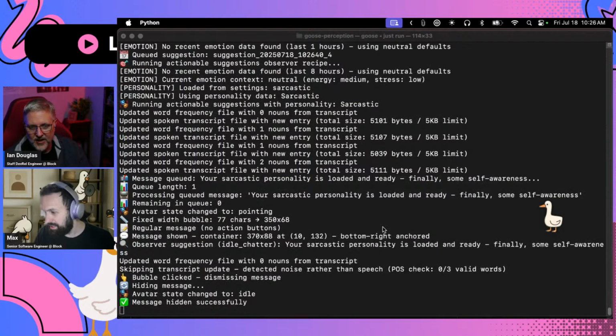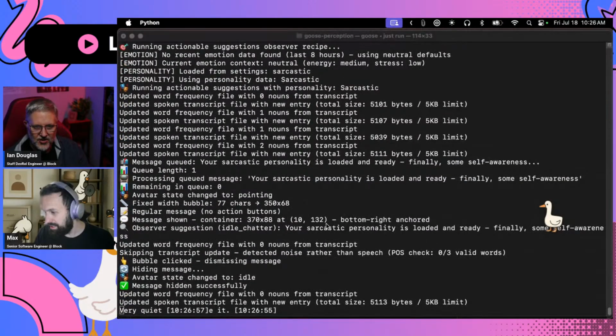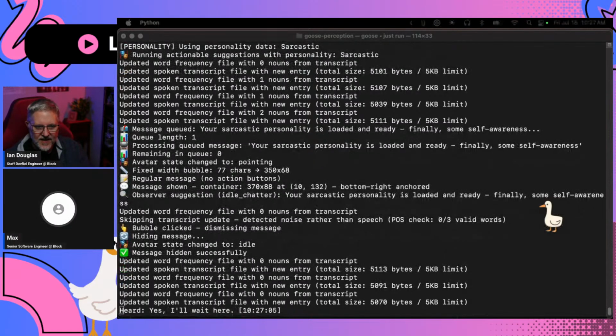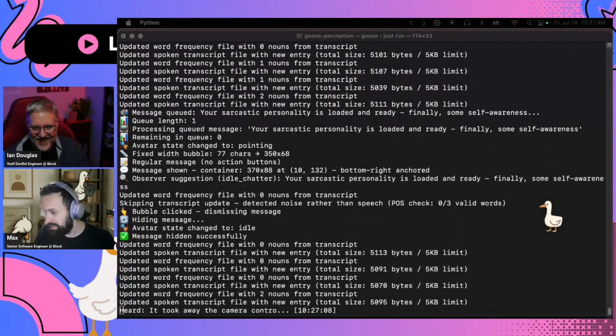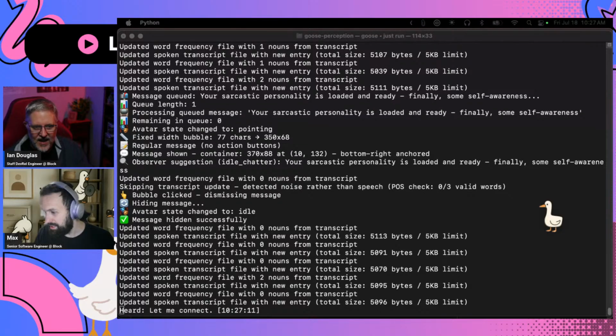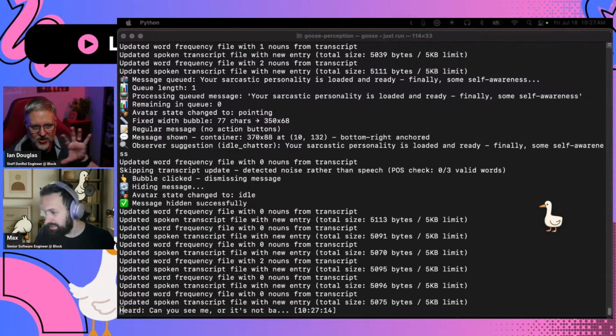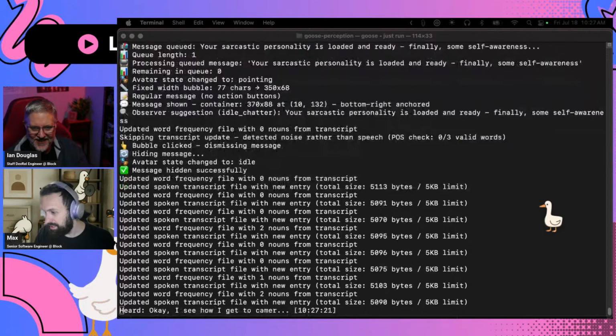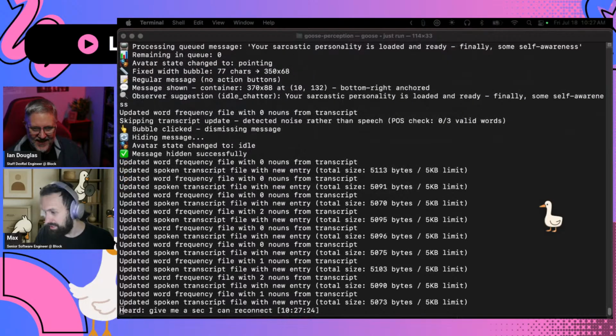Is there a potential bug with the camera? Because when it started doing the emotion detection, your camera in StreamYard actually froze. It might be, yes. It took away the camera control. Interesting. Let me reconnect. Well, we'll see if it reconnects here. Can you see me, or is it not back? I see you, but your head is frozen in a position, so it's not refreshing. I feel like it actually took the video camera control. Give me a sec. I can reconnect, and it should retake control.